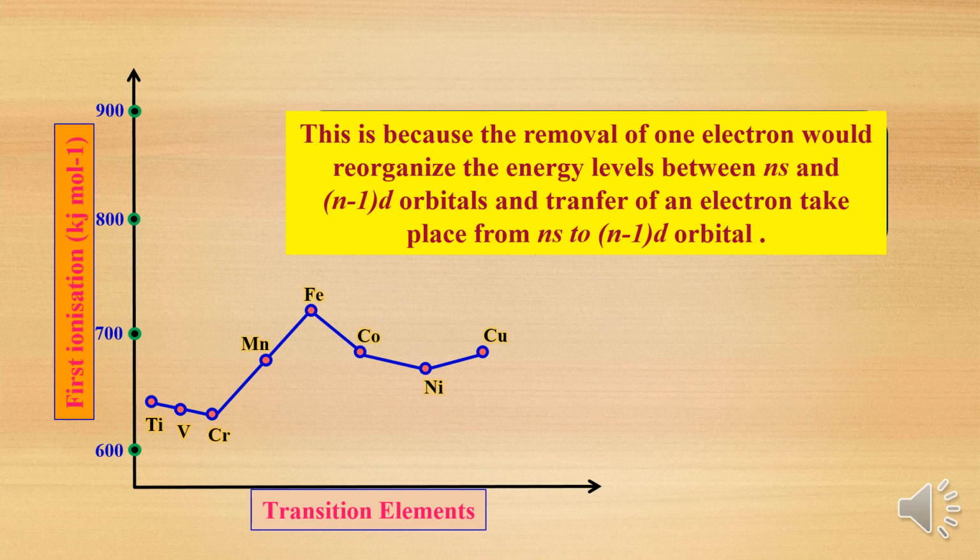The screening effect changes, because the valence shell had one electron and now has none. So it reorganizes the energy levels, and even electron transfer can take place from ns to n minus 1 d. Due to that reason, the increasing order of first ionization enthalpy is not very regular.